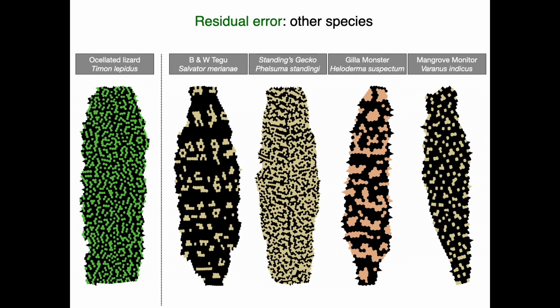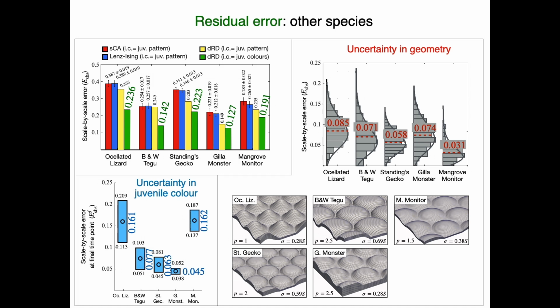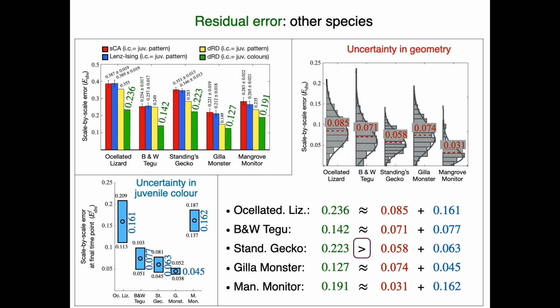Remarkably, these results can be generalized to the 4 other species. Indeed, RD systematically generates a smaller error than stochastic models, and the gain substantially increases when using the juvenile real colours as the initial condition. We then show that in all species, the total of the RD residual error is again explained by a combination of uncertainties in both skin geometry and in juvenile colours. The exception of the gecko is discussed in the original article.